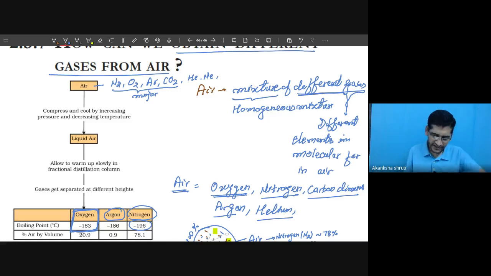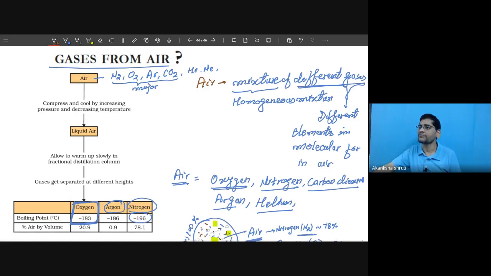Now student, what are we observing here? The question is framed: how is carbon dioxide obtained from the fractional distillation of air, in the form of liquid carbon dioxide, dry ice, or gaseous carbon dioxide?